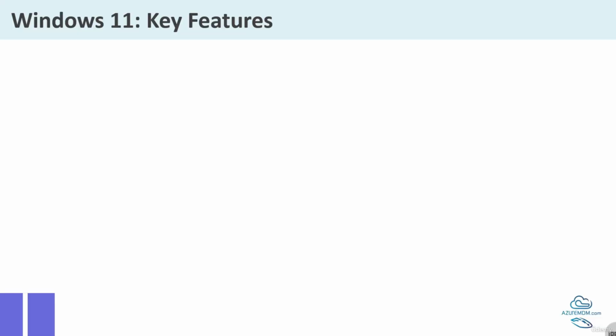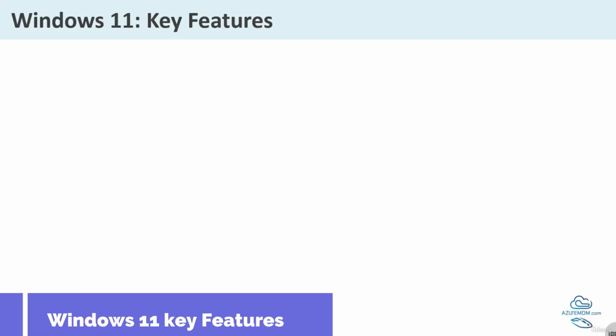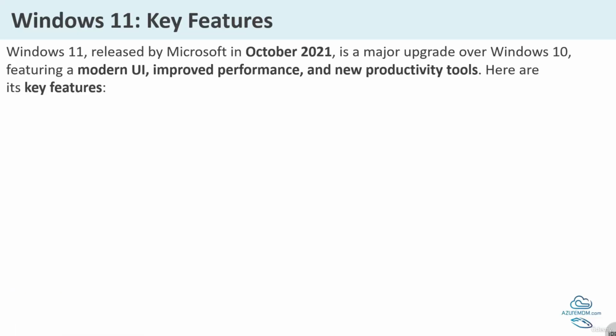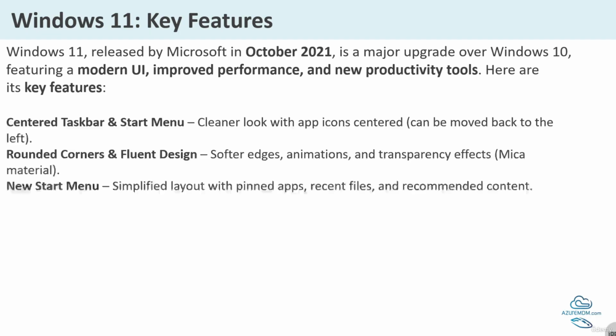Now we'll understand the Windows 11 key features. Windows 11 was released by Microsoft in 2021. It's a major upgrade over Windows 10, featuring a modern UI, improved performance and new productivity tools. Here are its key features. Center taskbar and start menu.